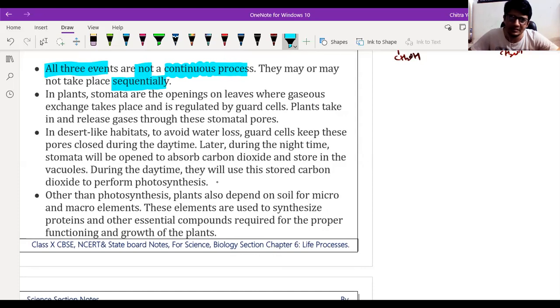Sir, no, but plants can also perform photosynthesis under artificial light, right? See, artificial light does not contain radiant energy which is coming from the sun. So sunlight has to be present there.